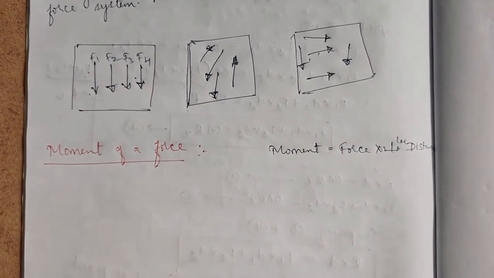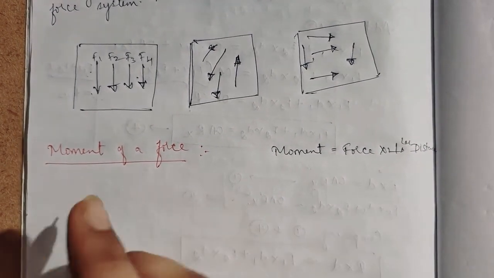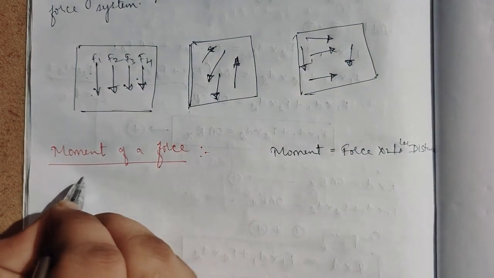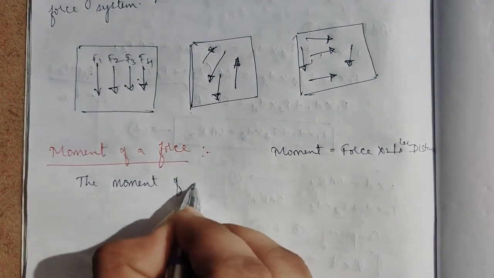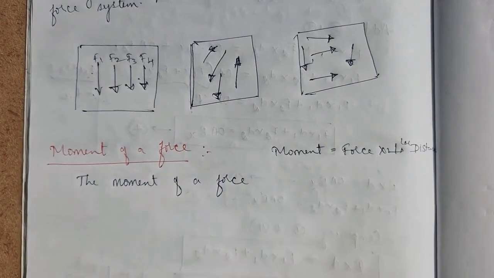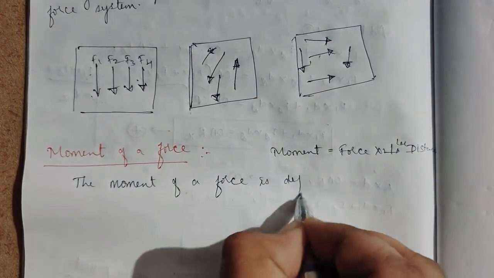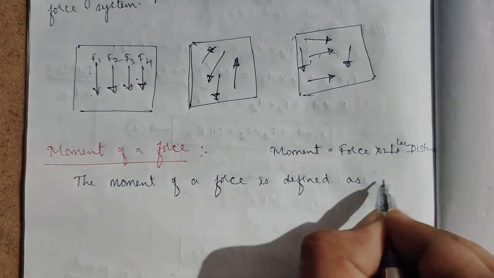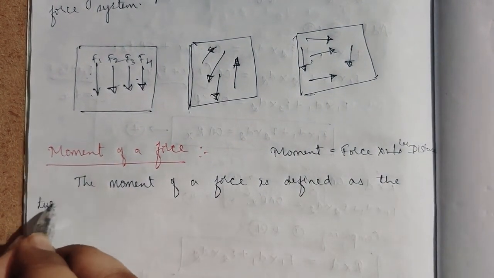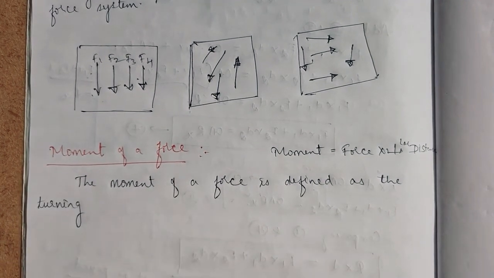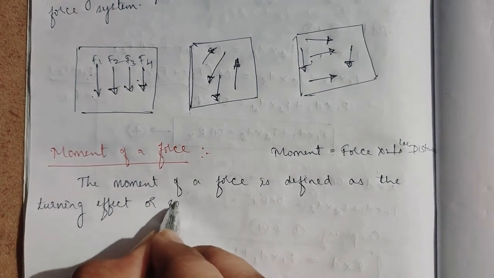So now when we come to this system of forces, I'll define it in another way. The moment of a force is defined as the turning effect, or rotational effect.